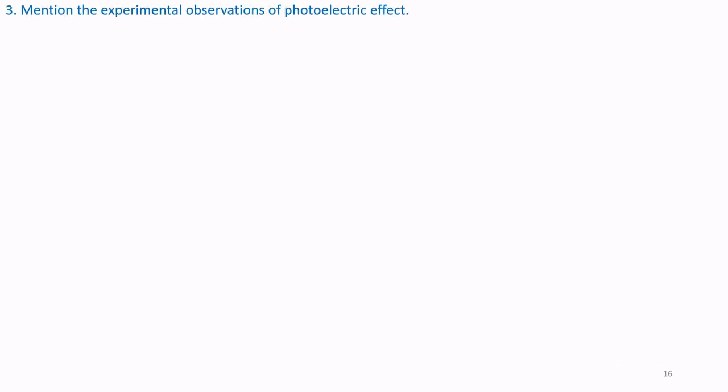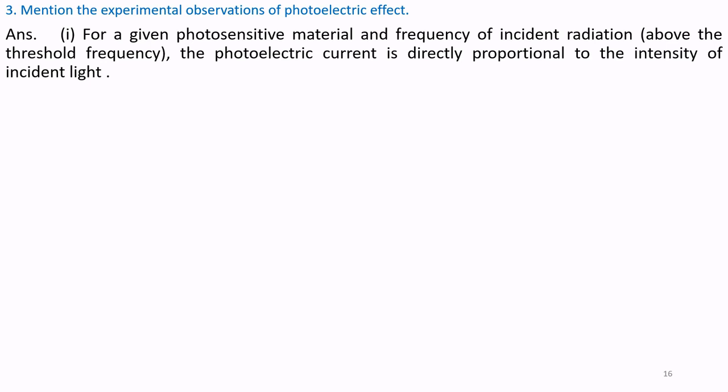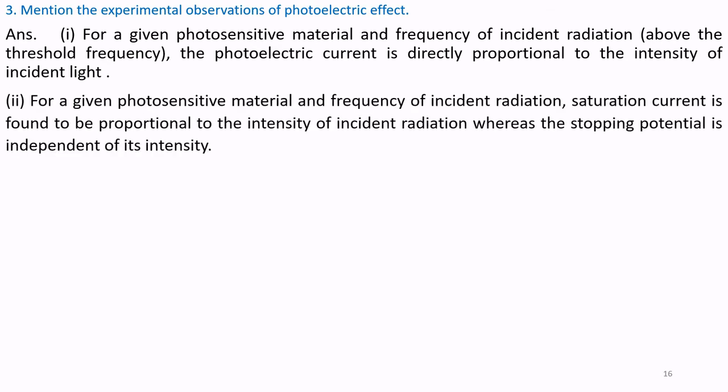Question number 3. Mention the experimental observations of photoelectric effect. We had given the diagram in our earlier slide and here we are explaining the same. Answer. 1. For a given photosensitive material and frequency of radiation above the threshold frequency, the photoelectric current is directly proportional to the intensity of incident light.